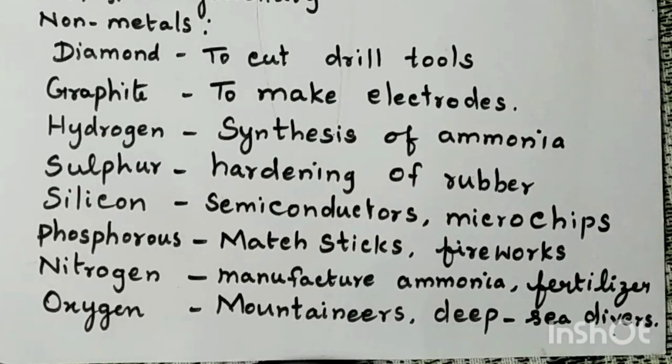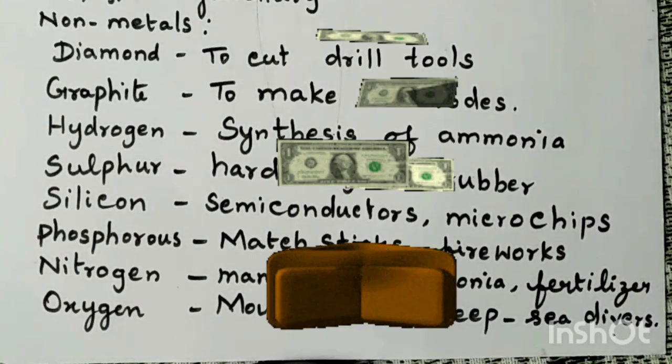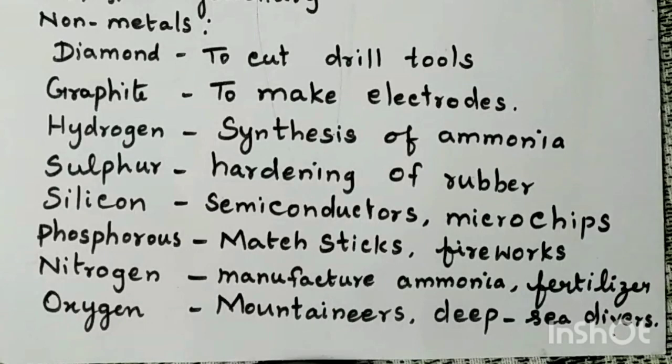So what are the uses of diamond? Diamond is used in jewelry, and it is used for cutting and drilling tools. Now, why is it used for making jewelry? Because it is shiny, with a very bright luster. It is the most expensive substance on the earth, and due to this property it is used for making jewelry, and since it is very hard, it is used for cutting and drilling tools.